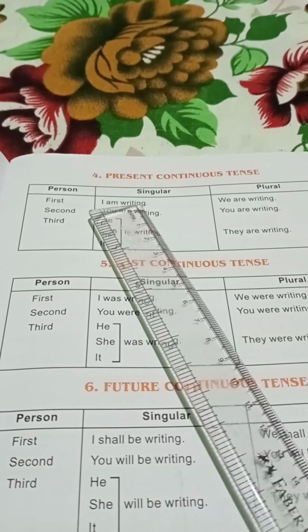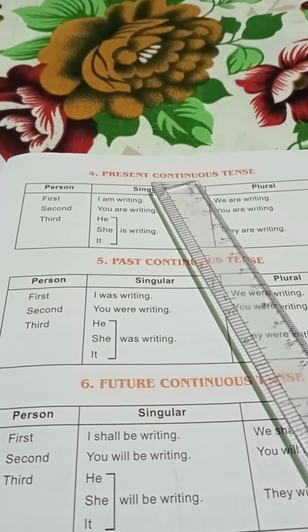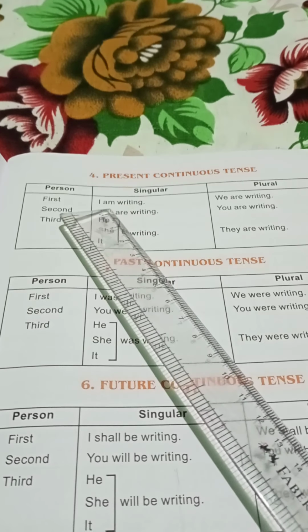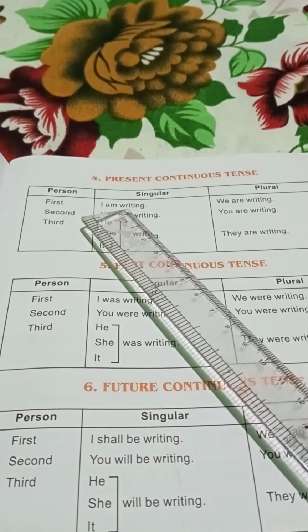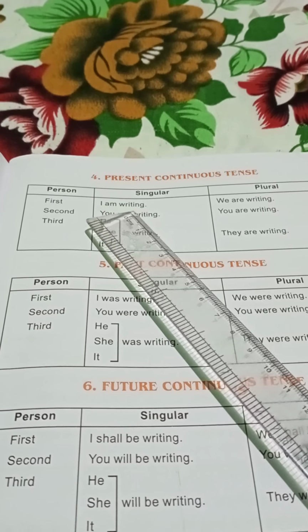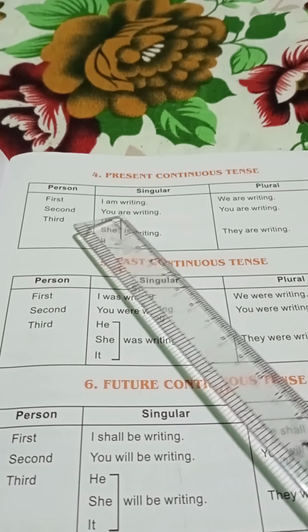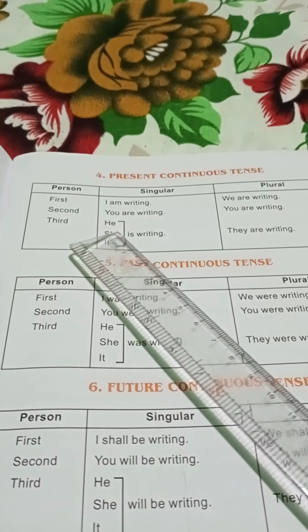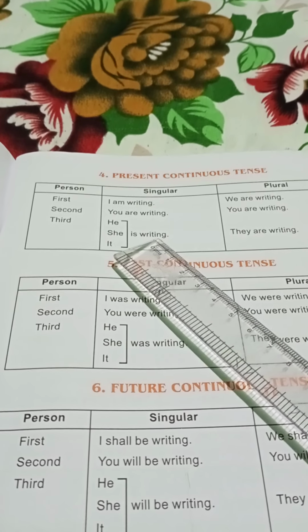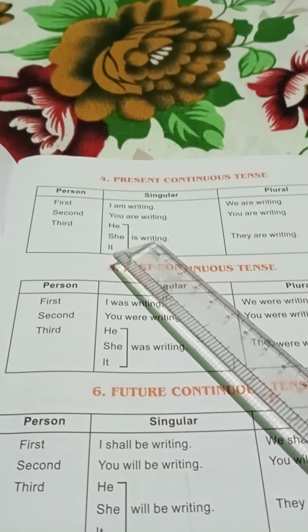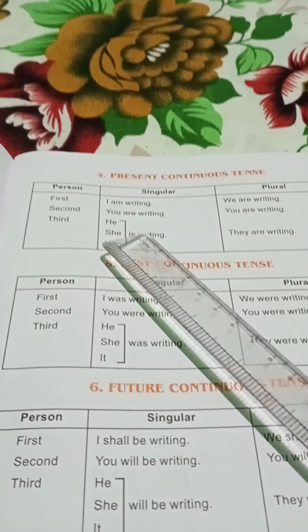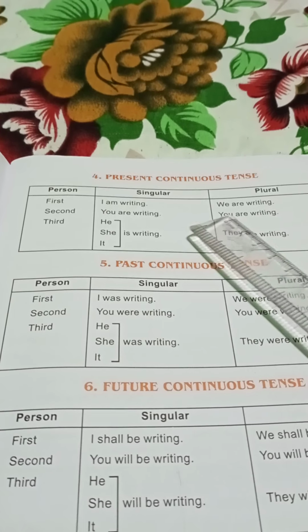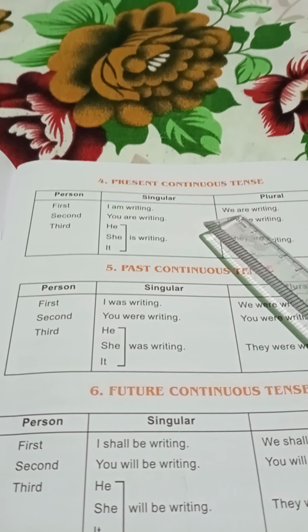Writing. This is continuous tense. If we write in continuous tense, you have to add the ing form to the verb. I am writing. You are writing. He is writing. She is writing. It is writing. So these are also continuous tense.